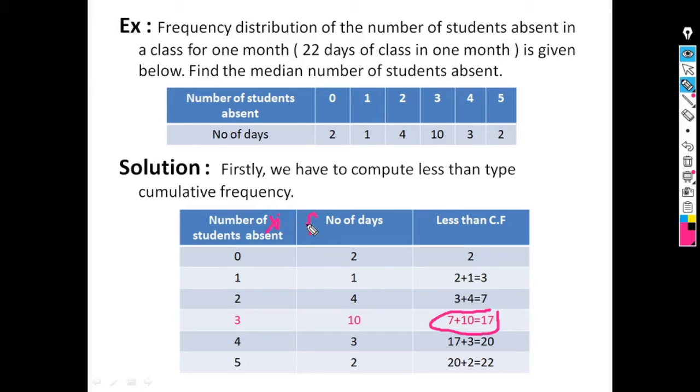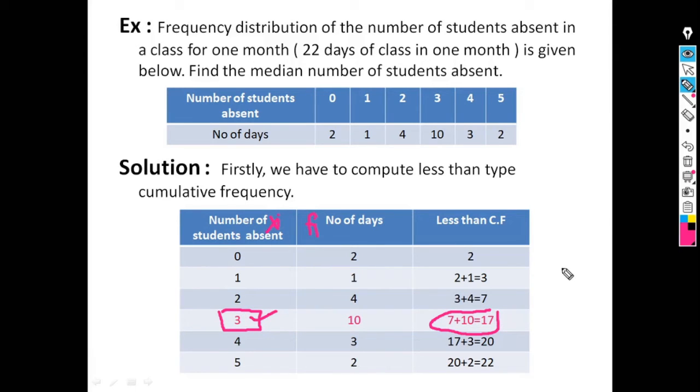The value of the variable corresponding to the cumulative frequency just greater than 11 is 3. So 3 is our median. Don't write 10 or 17; write the value of the variable. The first column is always the variable and the second column is the frequency.